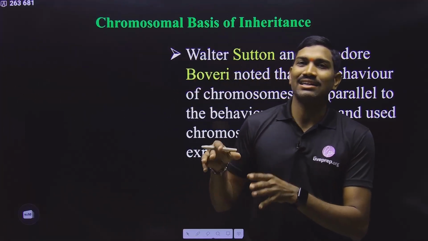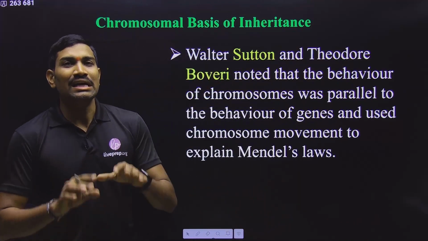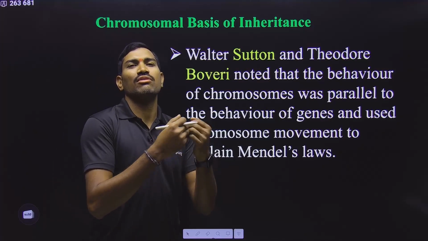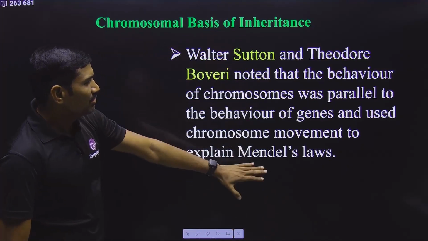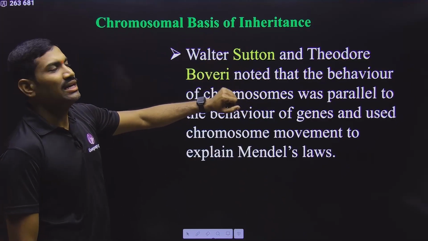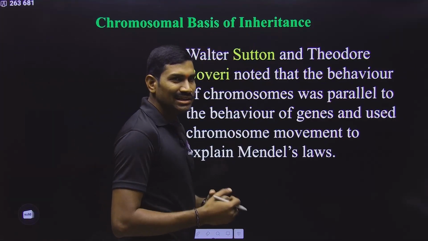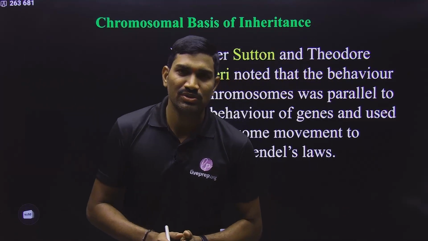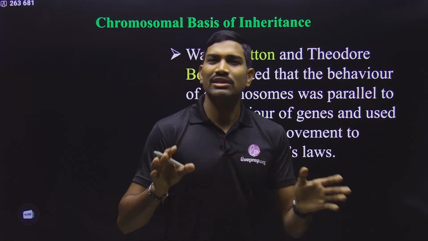Mendel said that factors are responsible, but he didn't know what these factors are and where they are present. Simply to explain the results of his experiments, he proposed the presence of factors, but he didn't know anything. Now here we are studying some scientists, Sutton and Boveri. Around 1900, scientists had worked out the meiosis process. During meiosis, how the chromosomes move, everything was worked out.